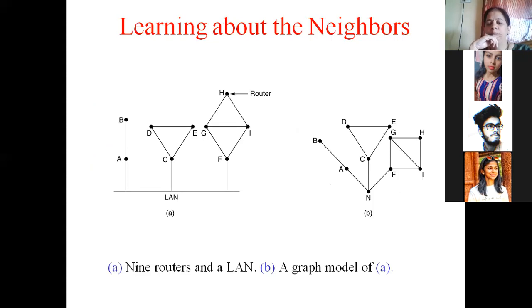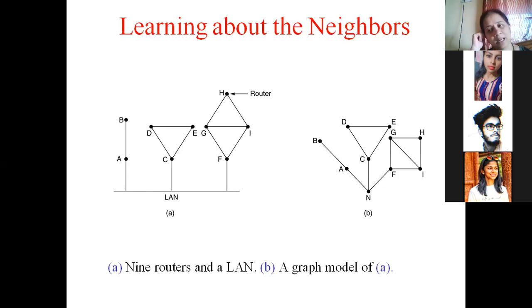Each of the routers will be shown as circles or nodes, and each of the transmission lines that connect them will be shown as lines. Every router has to do this step: learning about neighbors. Once it has learned about the neighbors, it can create a graph which will show the shortest path from the source node to the destination node. So how does it learn about neighbors? There's a procedure that it follows.